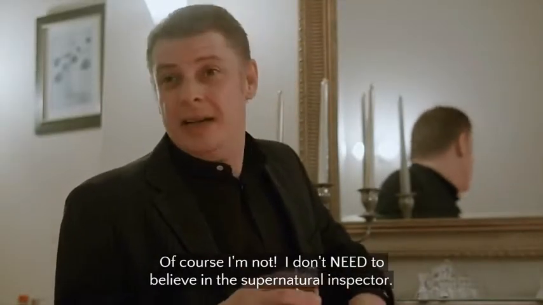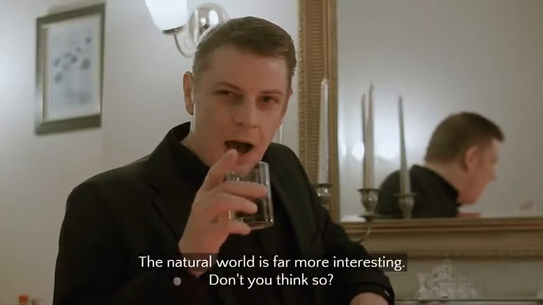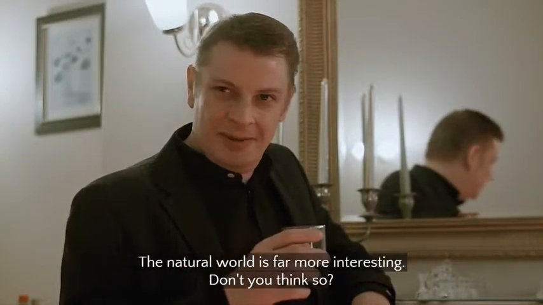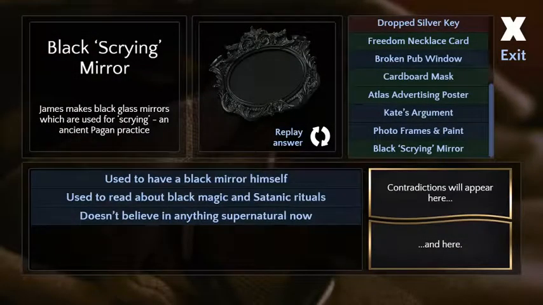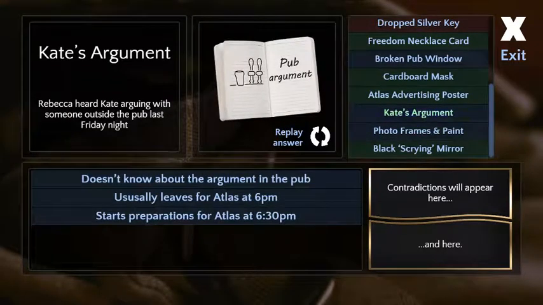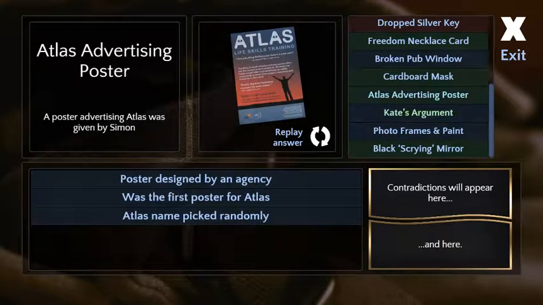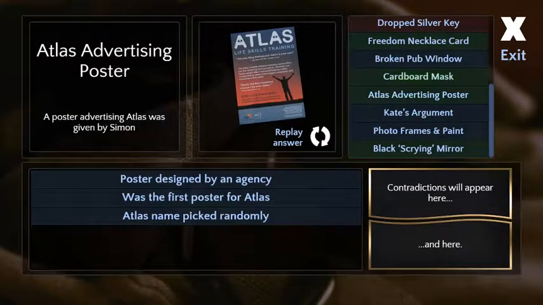I mean, I don't need to believe in the supernatural, Inspector. The natural world is far more interesting. Don't you think so? I love business, not occult things. I don't have a cult. We just have that weird mask. That's not a cult at all. It's fine.